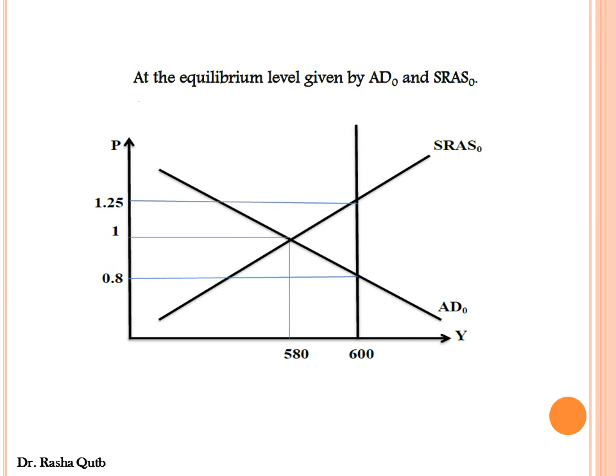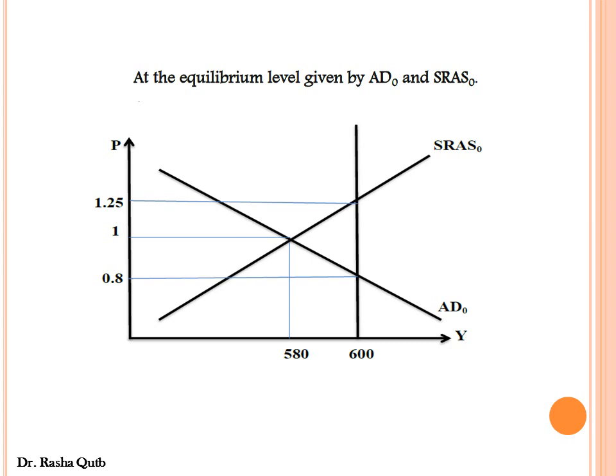At the equilibrium level given by aggregate demand and short-run aggregate supply, we find that the actual level of output, which is 580, is lower than the potential level of output. Here the actual level of national income, which is 580, is lower than the potential level of output, which is 600. In this case, we have a recessionary gap.